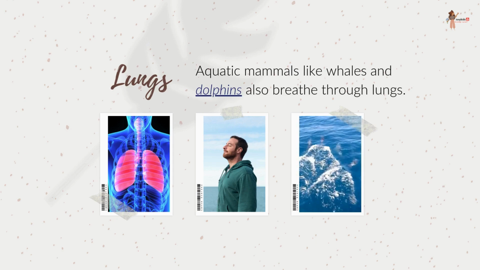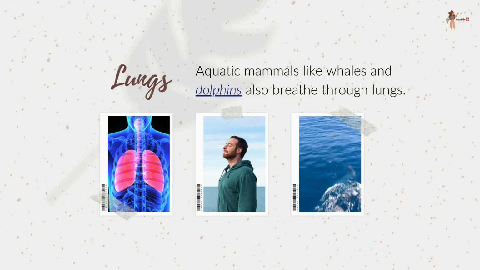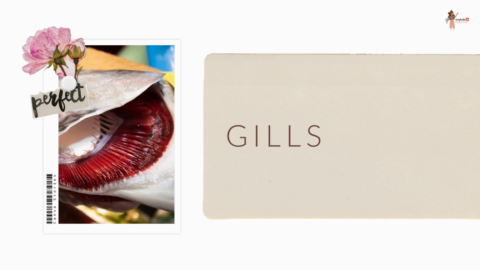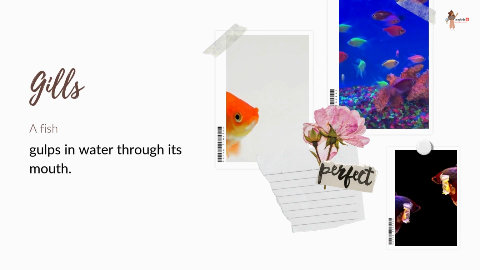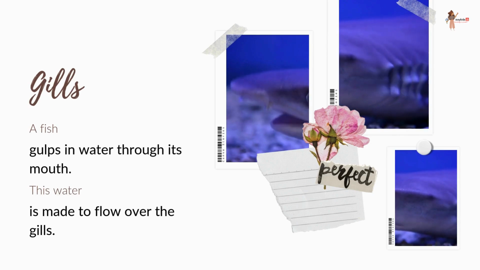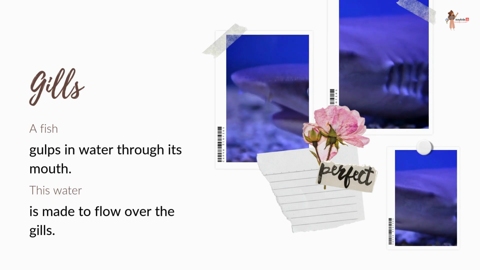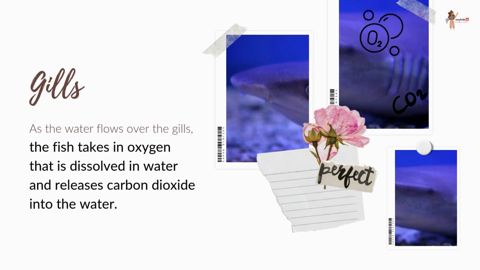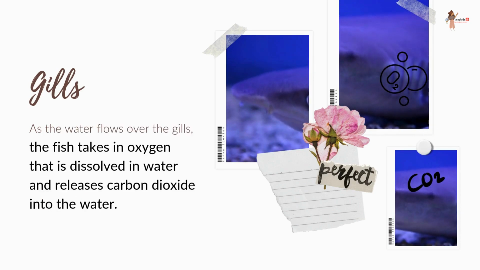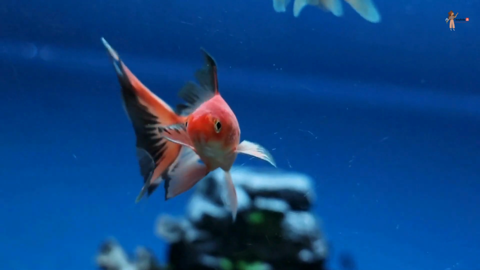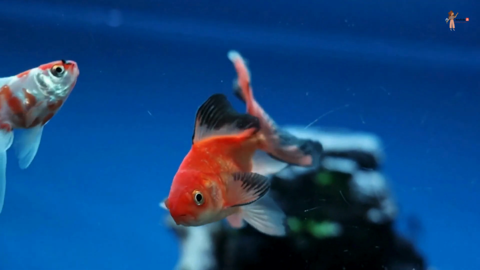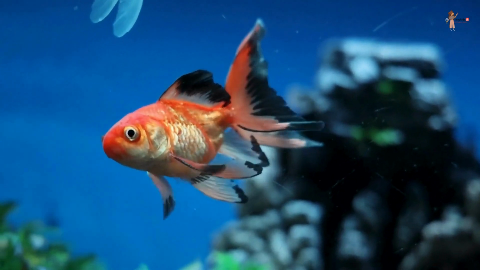Did you know this? Next breathing organ is gills. Aquatic animals like fish breathe through gills. A fish gulps in water through its mouth. This water is made to flow over the gills. As the water flows over the gills, the fish takes in oxygen that is dissolved in water and releases carbon dioxide into the water. The water then flows out through the gill flaps. Pretty interesting, right? Sometime try to observe fish in an aquarium and see if you can locate flap like structures on both sides of their head.